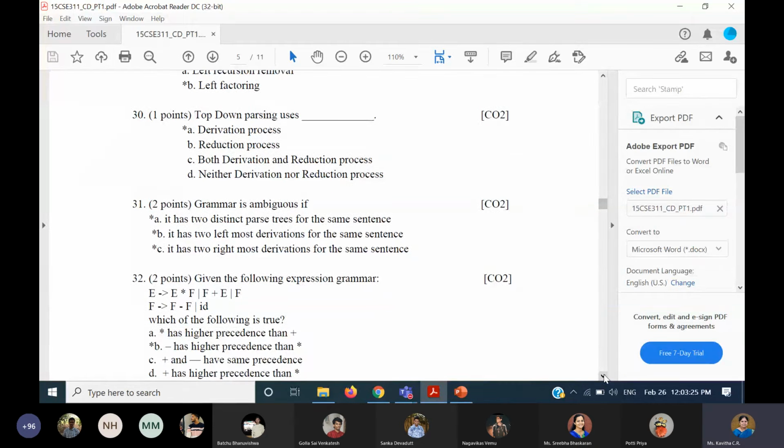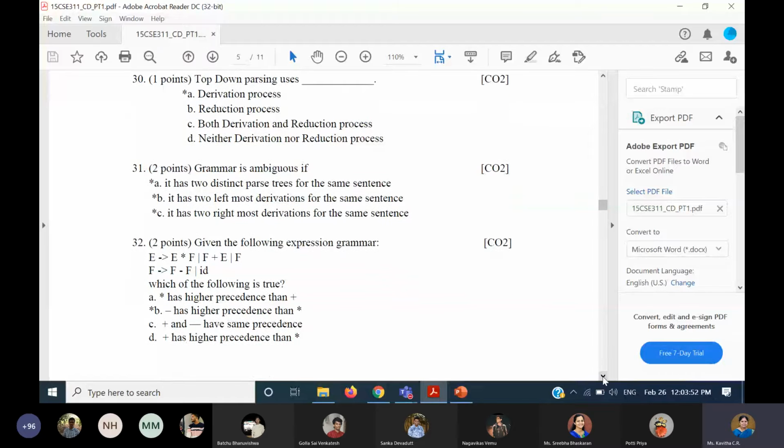Coming to question number 31, the grammar is ambiguous. I think you people have selected all these possibilities properly. If you take it in terms of trees, yes, distinct trees for the same sentence is the correct answer. Or if you go with derivations, then at least two leftmost derivations should be there, or at least two rightmost derivations should be there. So according to this, all the three options are correct.